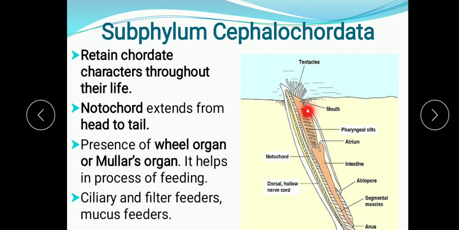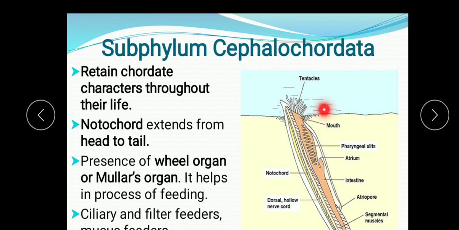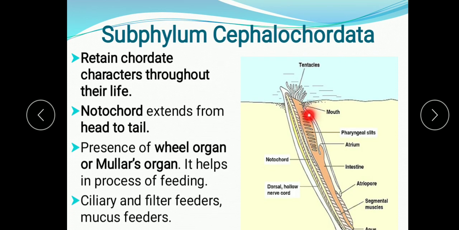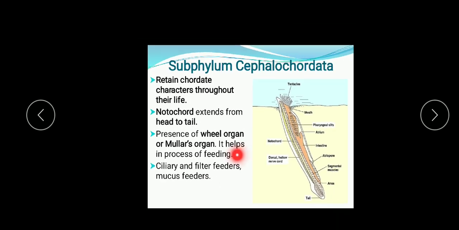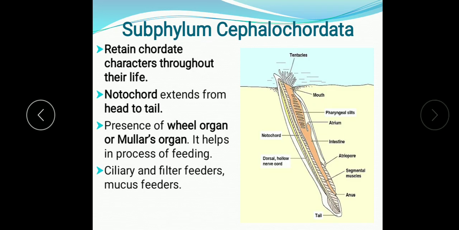So the movement of the cilia directs the water current towards their mouth, and further the water undergoes filtration. It means the cilia help filter this water, and microorganisms remain outside. The rest of the water enters into the mouth. So this is ciliary and filter feeding, and examples are Amphioxus and Branchiostoma also, that is known as the lancelet.